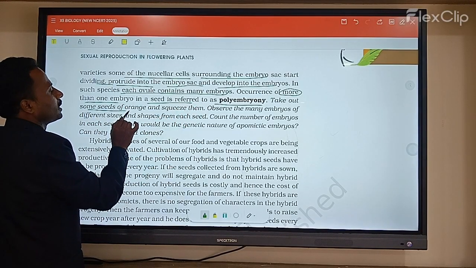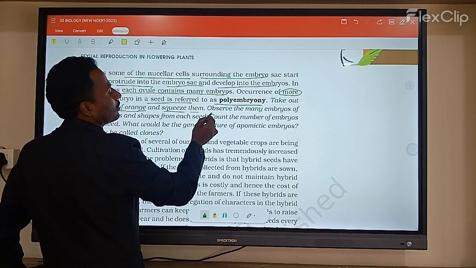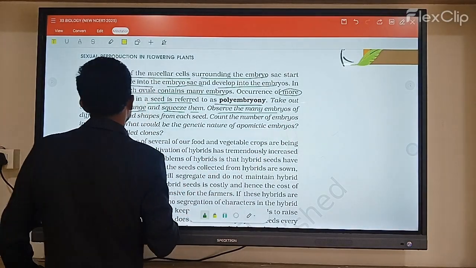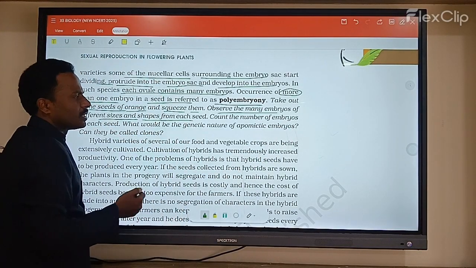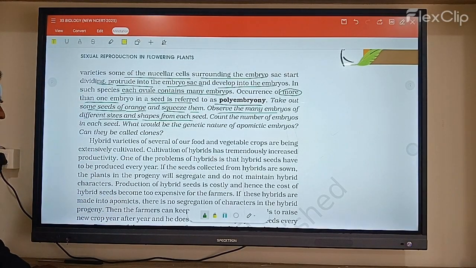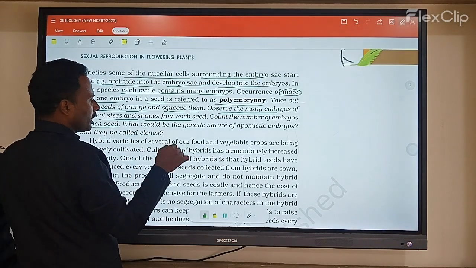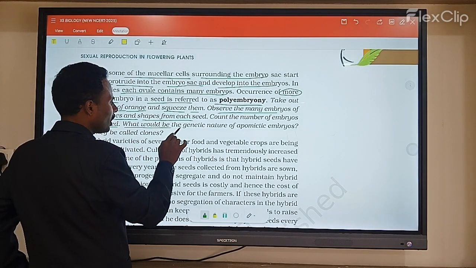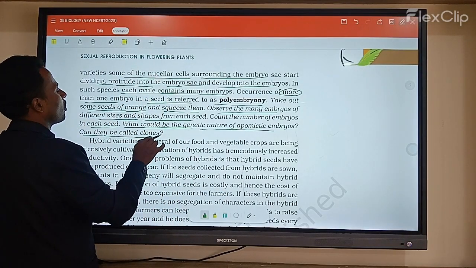Take some species like orange and squeeze them completely. Observe the many embryos of different sizes and shapes from each seed. You see that the seeds are completely different. Count the number of embryos in each seed. Okay, let us count it. What would be the genetic nature of apomictic embryos? They are called clones.